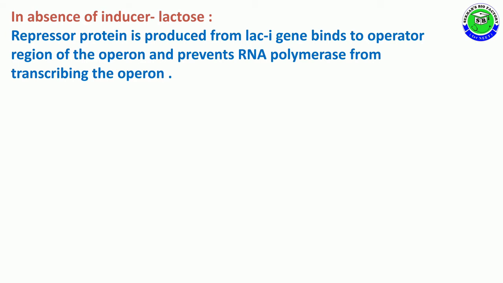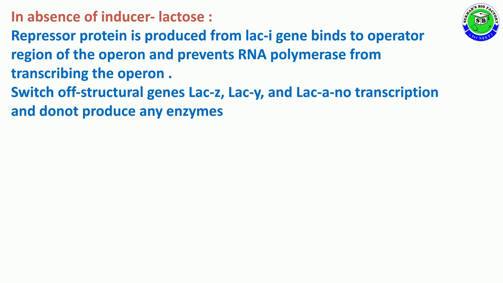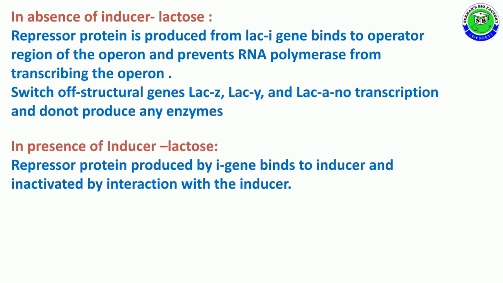The repressor protein, produced from the lac i gene, can bind on the operator of the operon and prevents RNA polymerase from transcribing the operon. It leads to switching off the structural genes lac Z, Y and A, so there is no transcription and no suitable enzymes are produced.